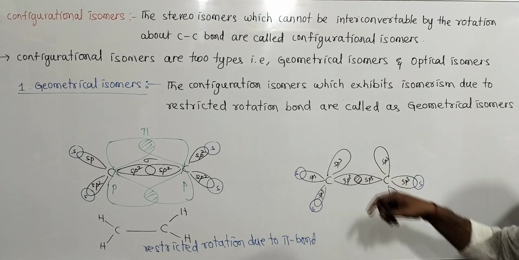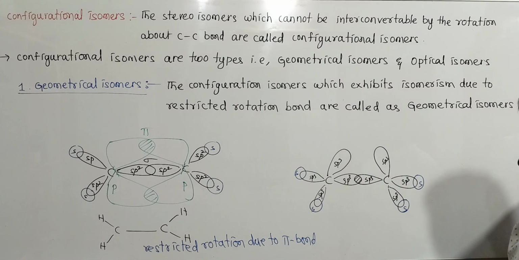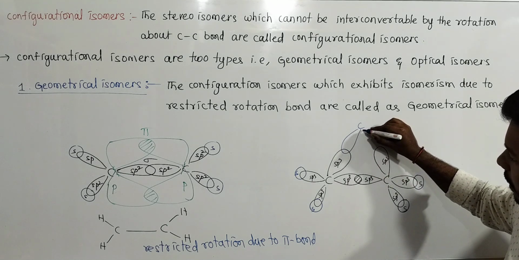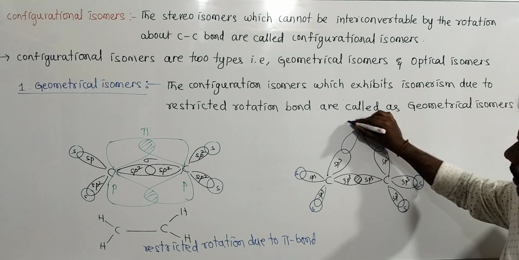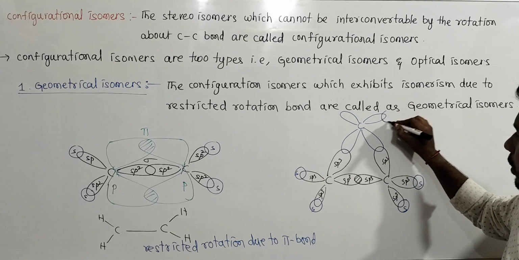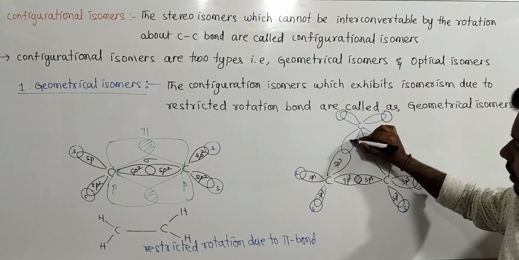Now this sp3 hybrid orbital of one carbon overlaps with the sp3 hybrid orbital of another carbon. Here another carbon, that is also sp3. Here hydrogen.